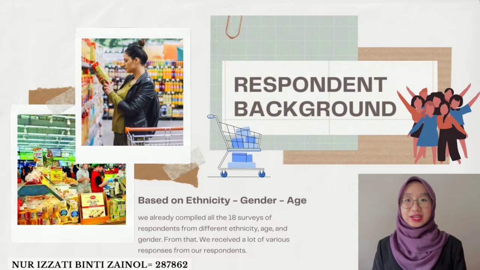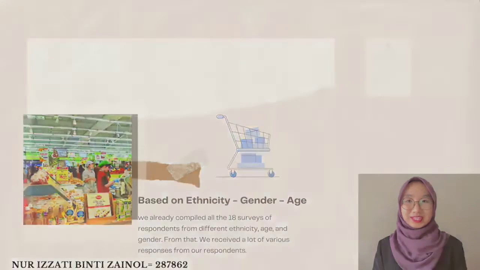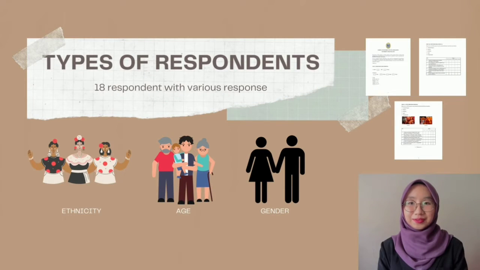We are required to conduct an 18 survey based on the different ethnicity, age, and gender of our respondents. We collect our data by separating it in each group, then compare and analyze the percentage, the highest and the lowest, and also the majority from each question. From that, we already compiled all the 18 surveys of respondents from different ethnicity, age, and gender. We received a lot of various responses from our respondents about consumer behavior.